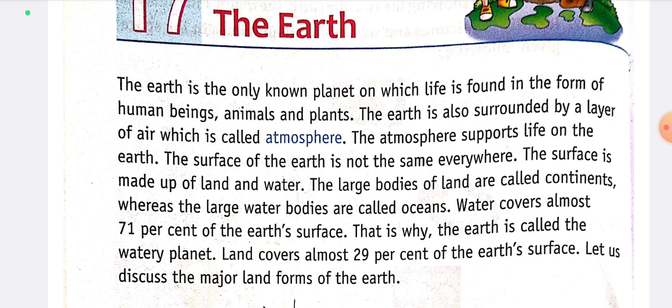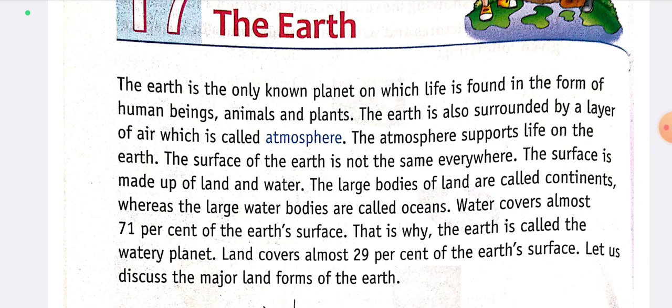The surface of the earth is not the same everywhere. The surface is made up of land and water. The large bodies of land are called continents, whereas the large water bodies are called oceans.